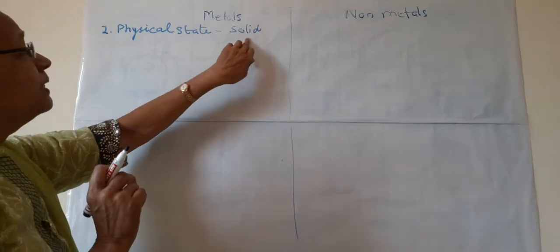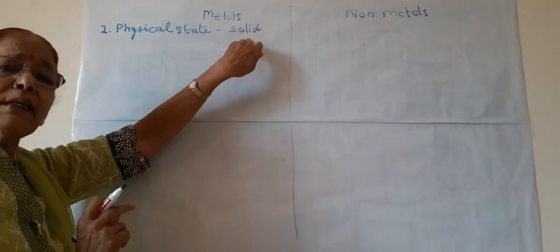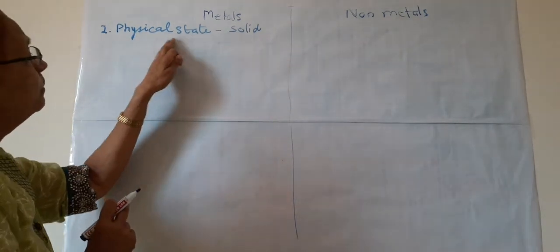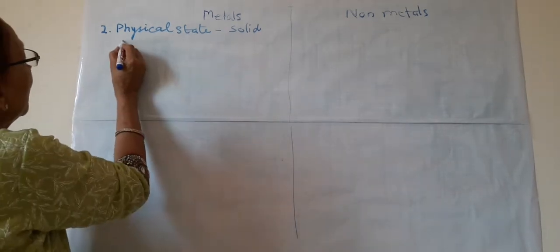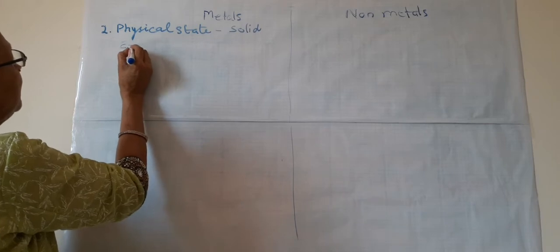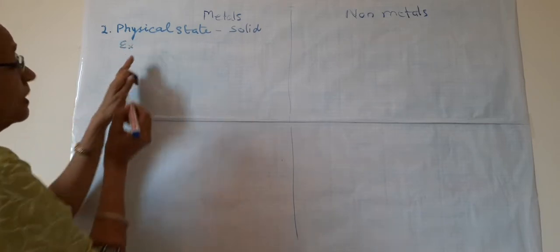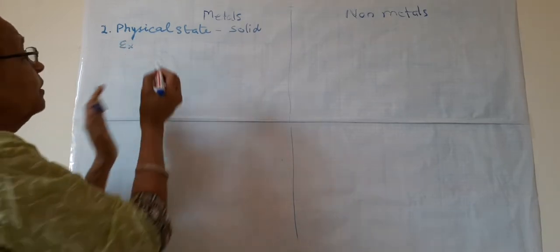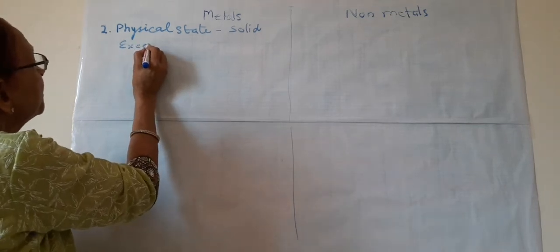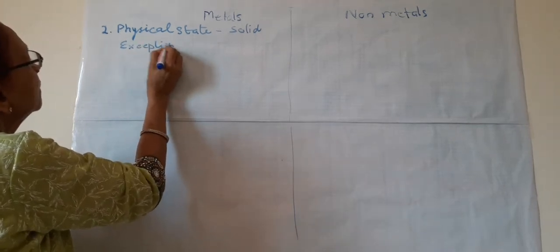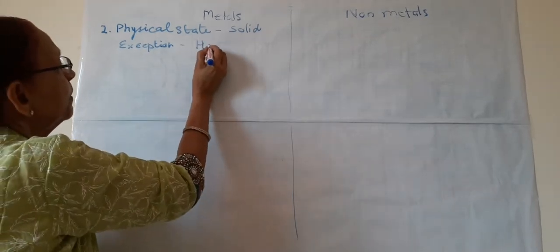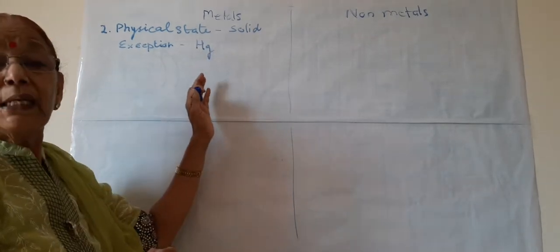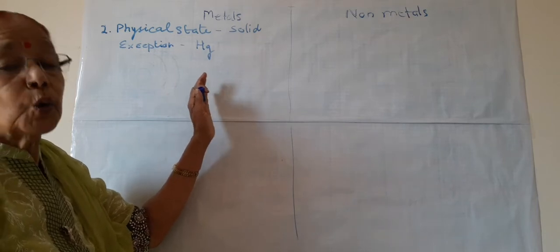These exceptions are very important and these are being asked in the exam. So physical state, you know, three states are there: solid, liquid and gas. So metals are normally solids. The exception, I will write for exception EX. This is not example, this is exception. What is the exception? Is mercury. Mercury is liquid at room temperature.